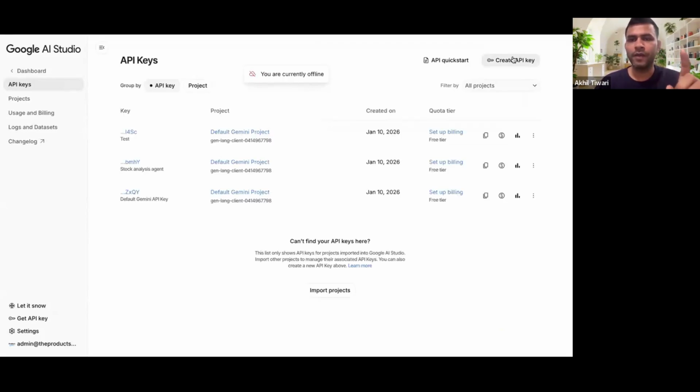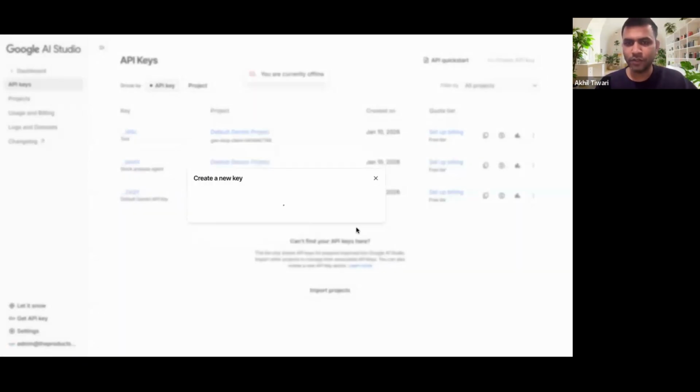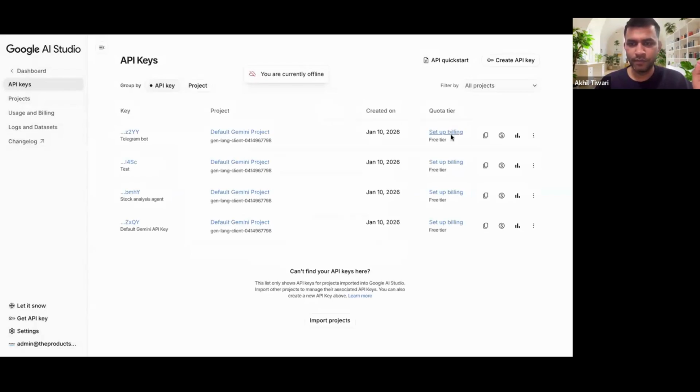Okay, so for now, let's understand how to get the API keys. I've just opened the URL which I have shared, Google AI Studio. I'll have to click on create API key, and you can name it. This is a Telegram bot for now. Then from the drop down, select default Gemini project and click on create key. After this, I'll take a pause, so don't worry.